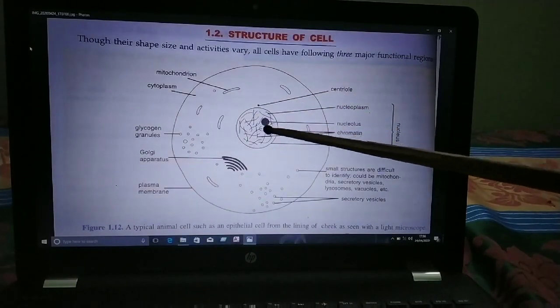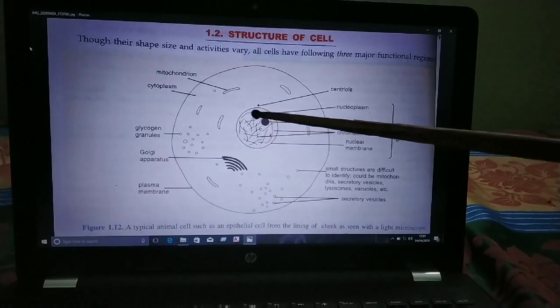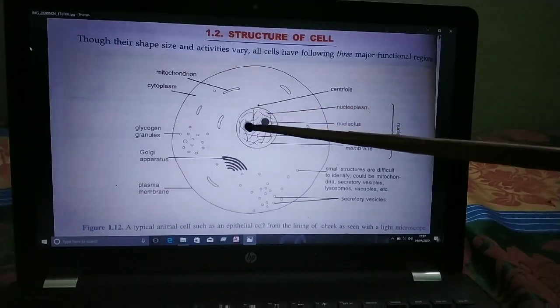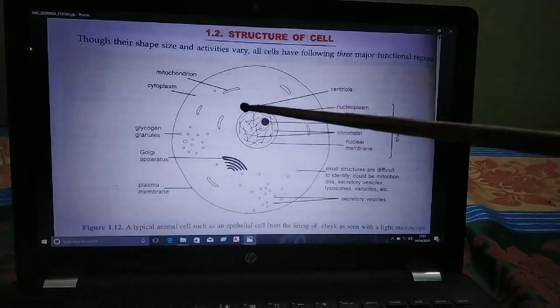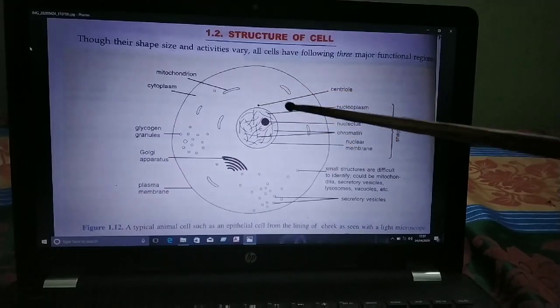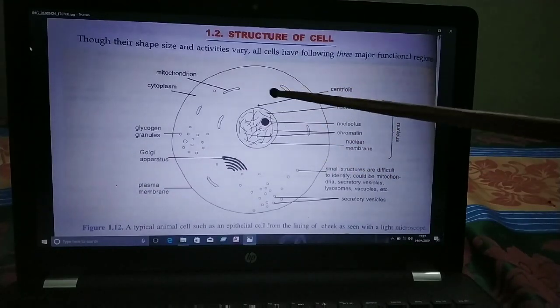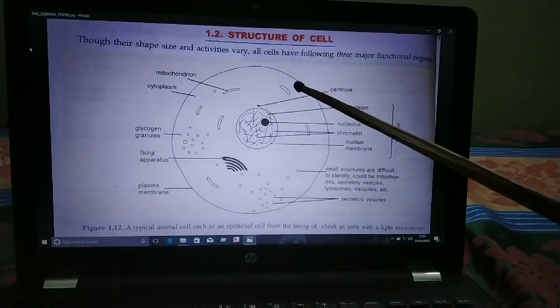Here the nucleus is present, and this nucleus is present in the animal cell at the center, but in the plant cell at any corner, because in the plant cell the size of the vacuole is large, so the nucleus is present at any corner.